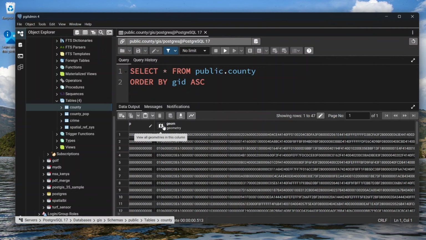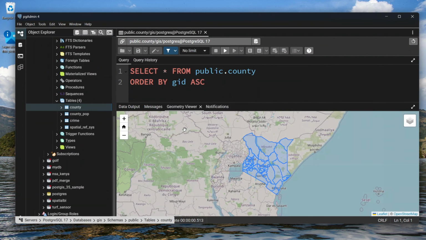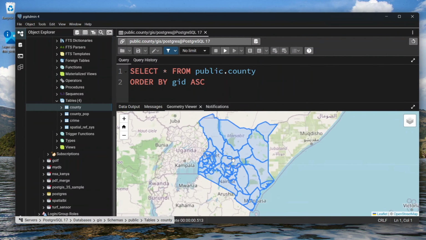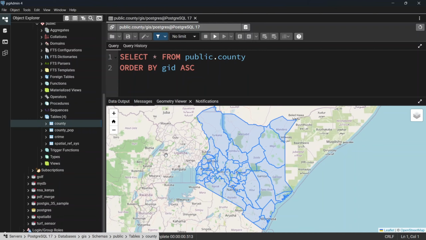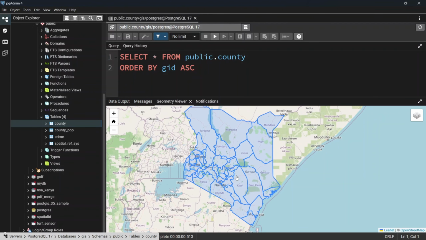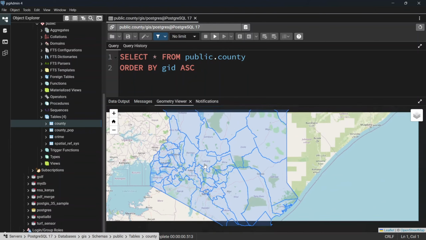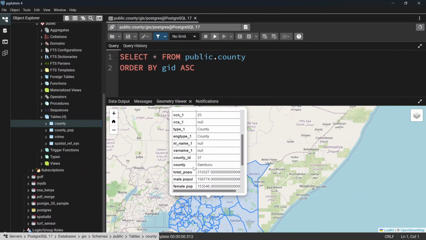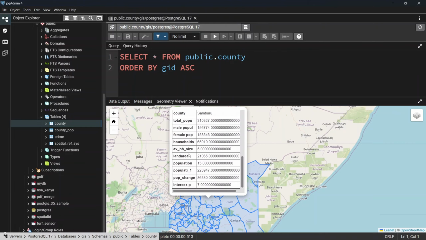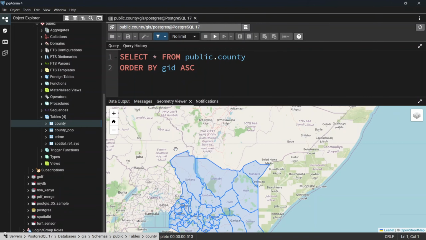So if you click on geom here where it says View All Geometries in This Column, this is supposed to open up a map that tells you where you are, because of the SRID or the coordinate reference system that we have specified, which is WGS 84. And now you can see that we have all the counties, and if you click on any county like this, you can see that the county name is here, and all those columns are here inside the pop-up.